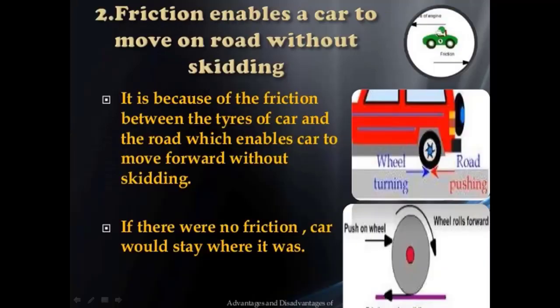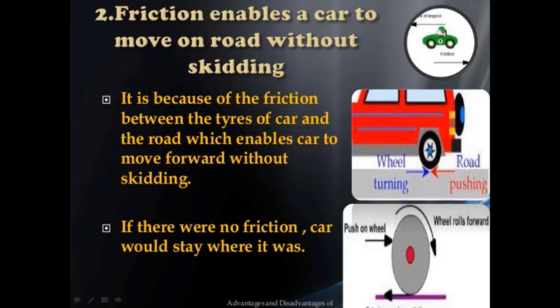Another example where friction helps us is a car moving on a road without skidding. It is because of the friction between the tires of a car and the road, which enables the car to move forward without skidding. If there were no friction, the car would stay where it was.